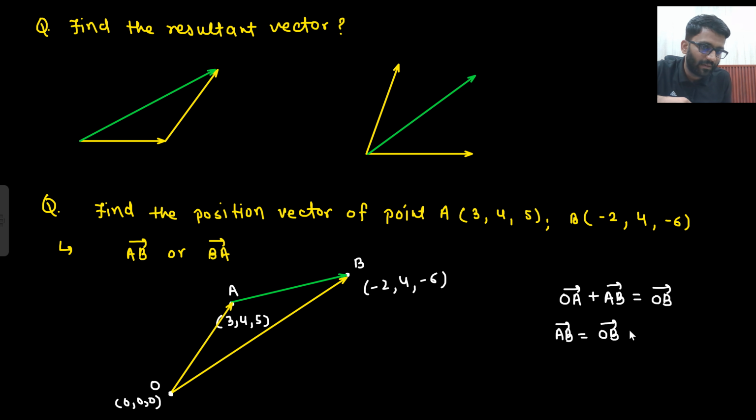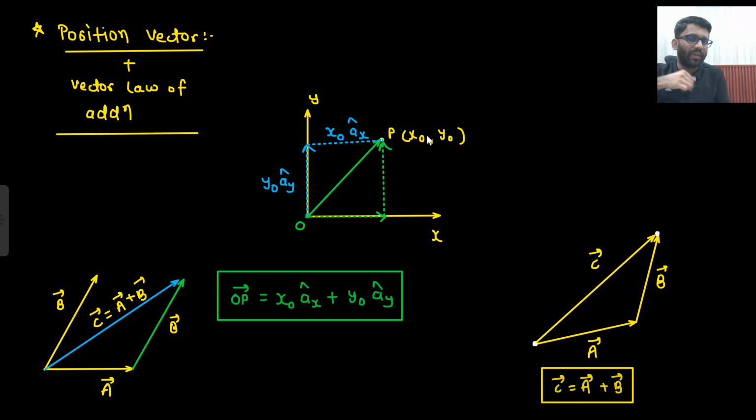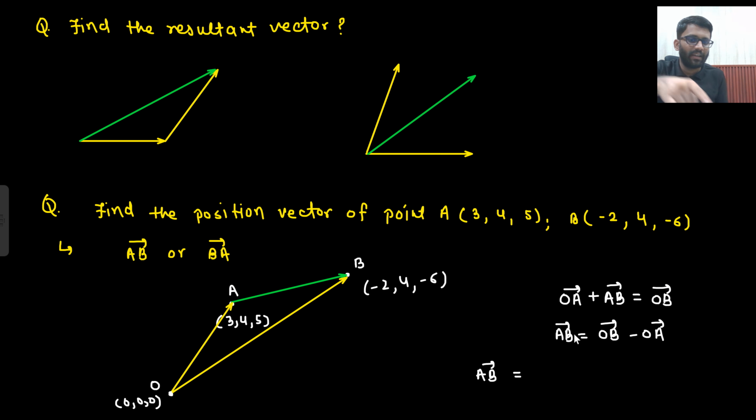OB vector minus OA vector. Do I know how to write OB vector? Yes, I know how to write OB vector. How to write OP vector? x naught AX cap plus y naught AY cap. So similarly, what will be my OB vector? OB vector will be minus 2 AX cap plus 4 AY cap minus 6 AZ cap.